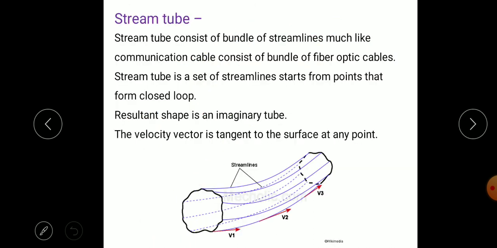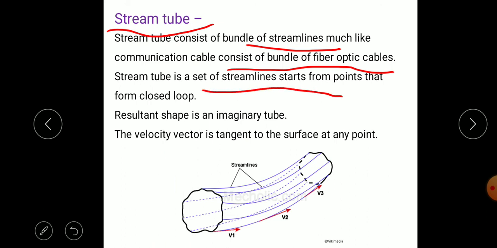The next concept is the stream tube. A stream tube is a bundle of streamlines. If you consider a number of streamlines, they form a stream tube. A stream tube is much like a bundle of fiber optic cable, in which a number of wires are bundled. Similarly, a stream tube is a set of streamlines starting from points that form a closed loop. So a closed loop is formed in the stream tube.